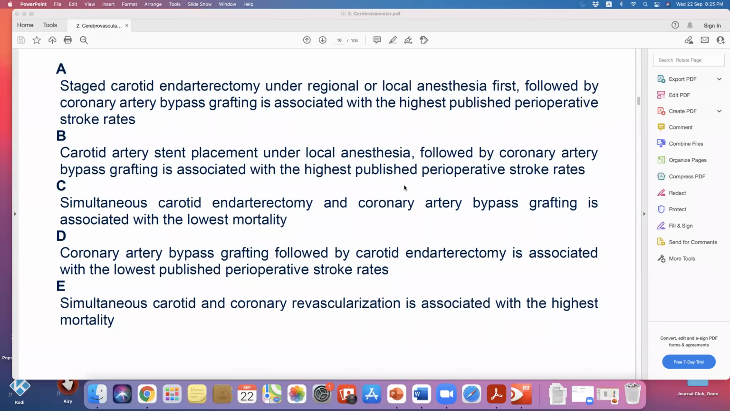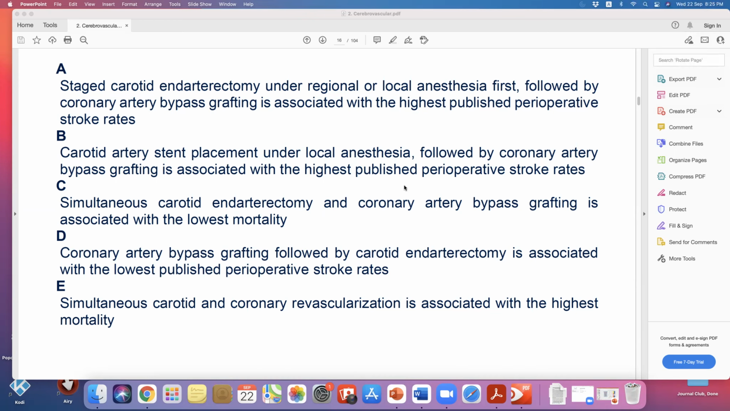Staged carotid endarterectomy under regional or local anesthesia first, followed by coronary artery bypass grafting, is associated with the highest published perioperative stroke rate. Yes, stop on this one. I'm saying it's different. In real life we talk one way, but what the published data showed is that it has the lowest perioperative stroke rate.